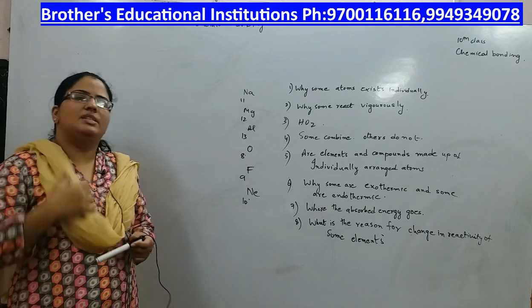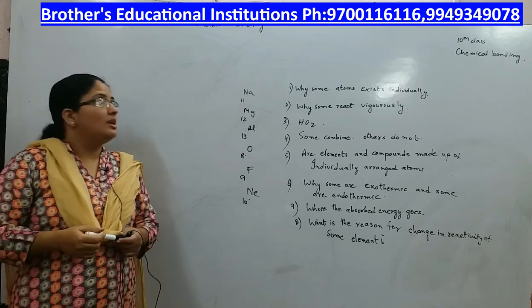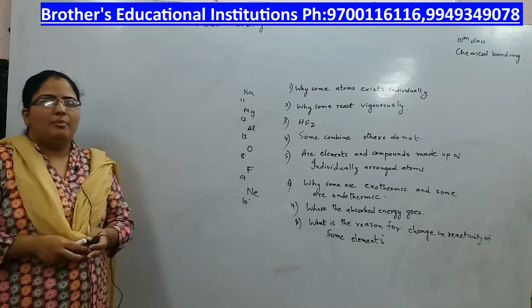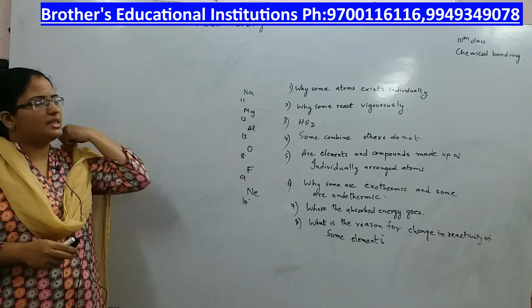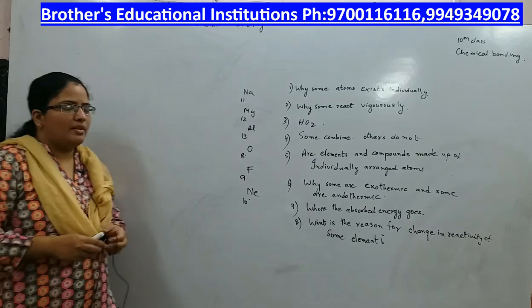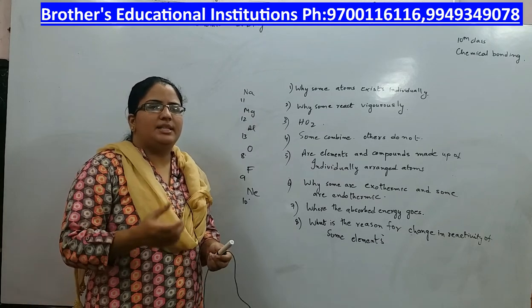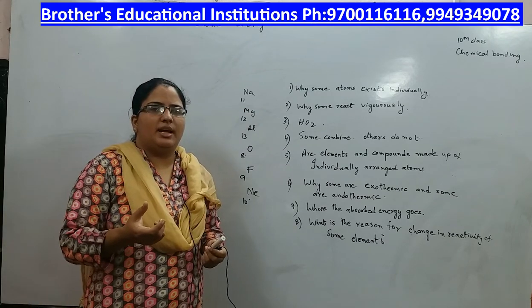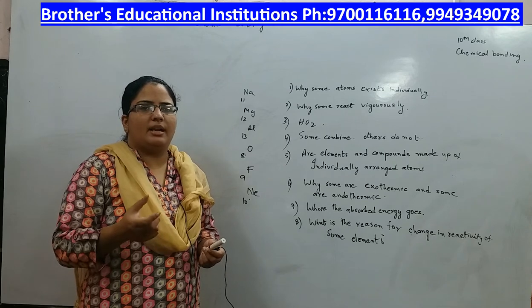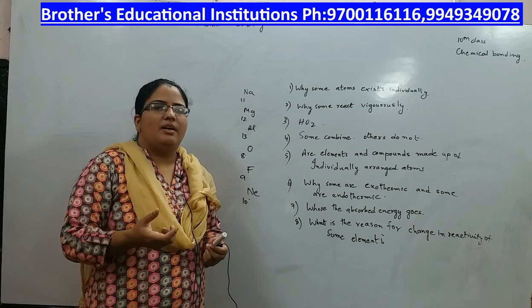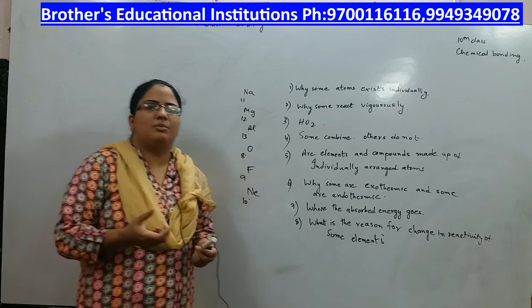In today's class we shall start a new chapter called chemical bonding. Before going to this chapter, let us discuss some questions regarding atoms. You might have seen some atoms exist individually, like radon, xenon, they exist as individual atoms, while some other atoms exist as molecules.